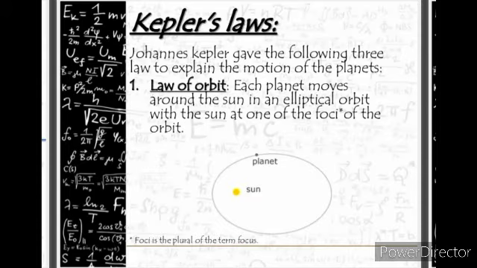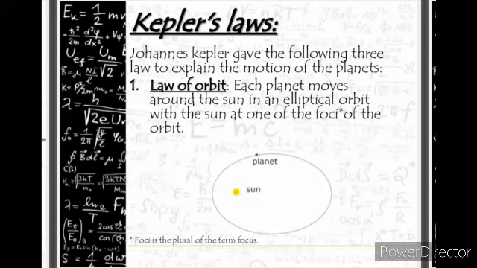This means that every planet has a fixed foci, and only in that particular orbit it moves. Another planet does not move in some other's focus. It will move around a particular elliptical orbit of its own, at a fixed foci we can say. For Earth, for Mars, for Jupiter, there are different foci. According to that, the elliptical orbit is fixed and the planets move around those fixed orbits only.